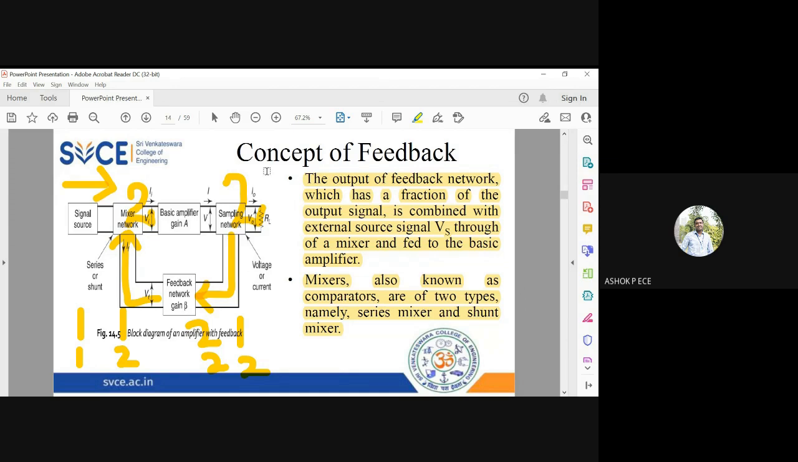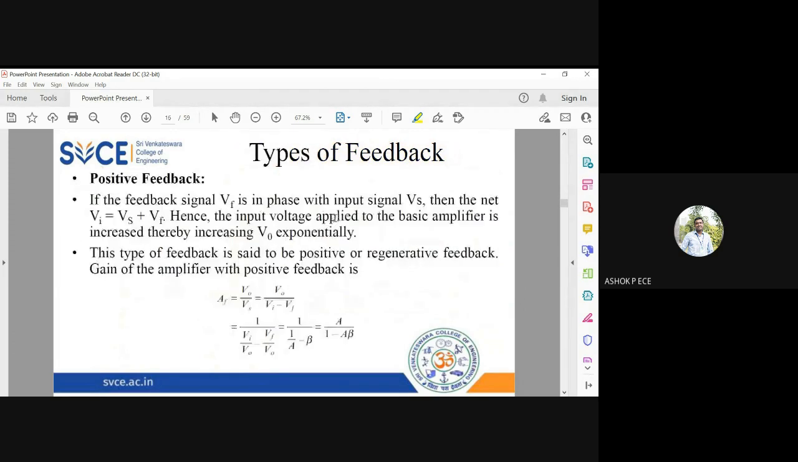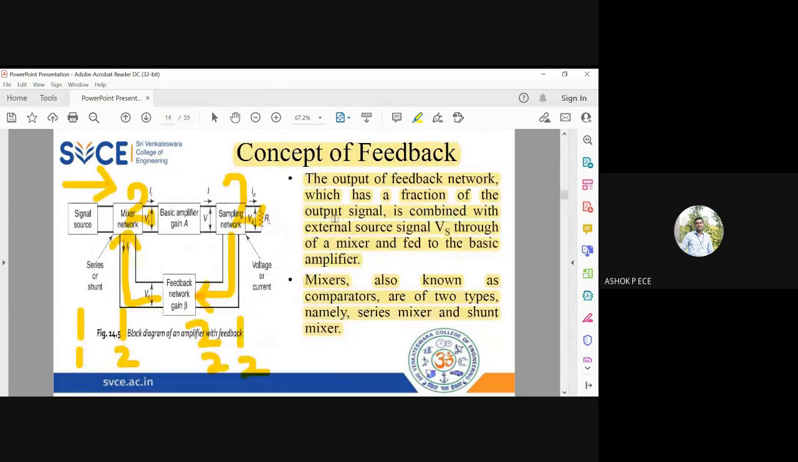So we are going to give them different names based on the sampling network type and mixer network type. Other parameters don't have a say on the type of the amplifier. Only the type of mixing network and what type of sampling network I am going to use is going to determine what type of amplifier you are going to design. That is going to define the type of the feedback amplifier which is going to be designed. Okay, so that forms the second half of your unit, where we are going to see the 4 types of amplifiers based on the mixing network.